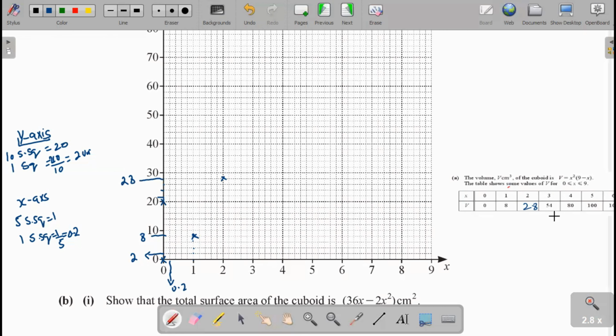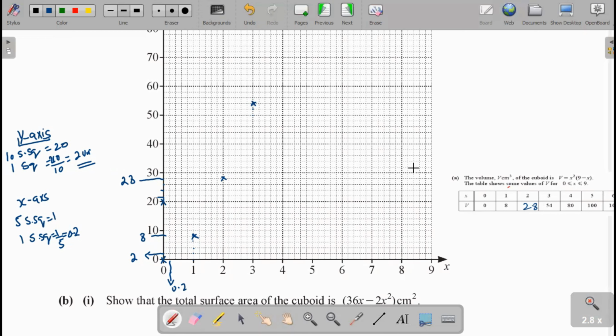Next, when x is 3, v is 54. Mark 3, and that value is 50, 52, and then 54, because one small square shows 2 units.